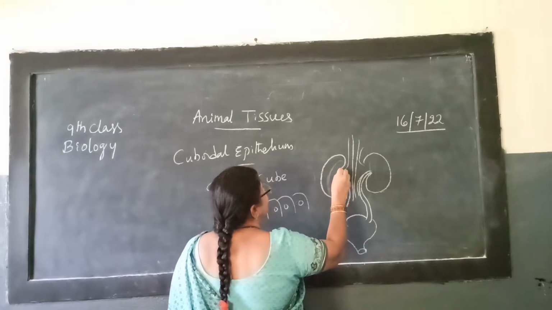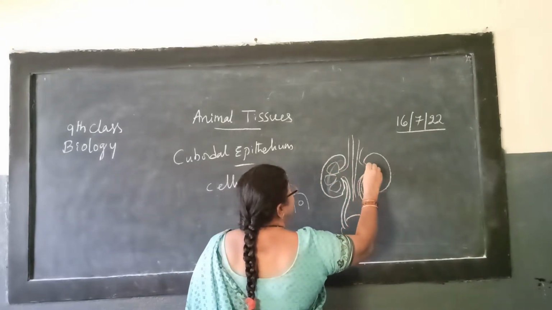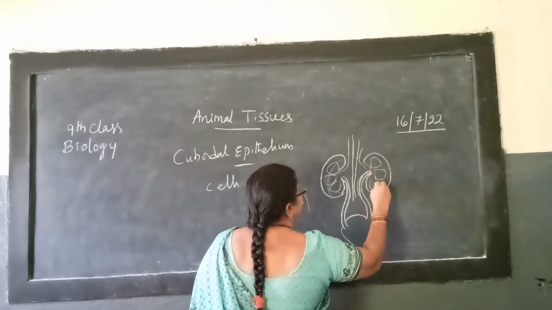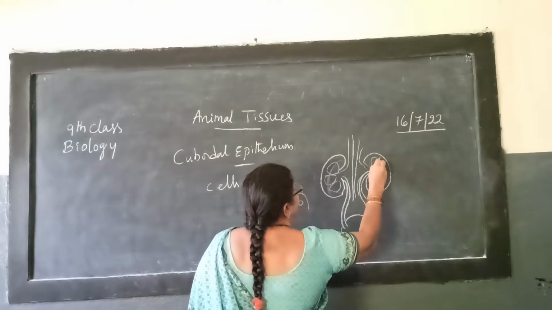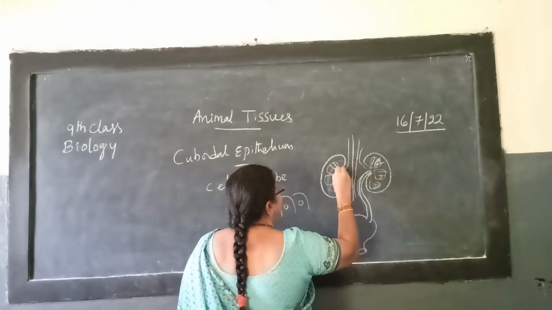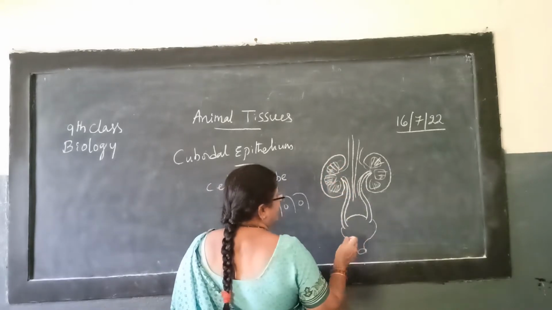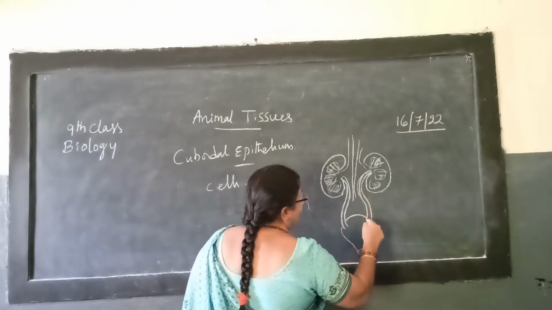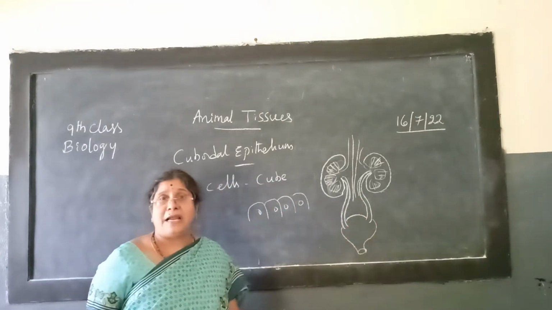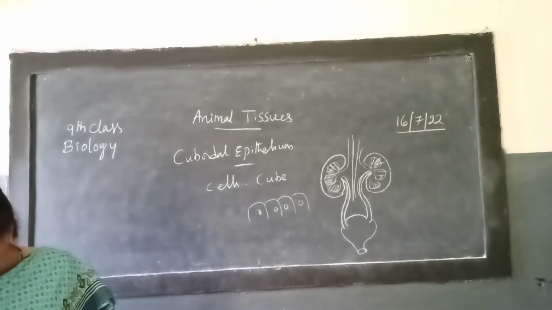We have a large number of nephrons, which are the structural and functional units of the kidney. The lining of these tubules and the lining of the urinary bladder are also made up of cuboidal epithelial cells.